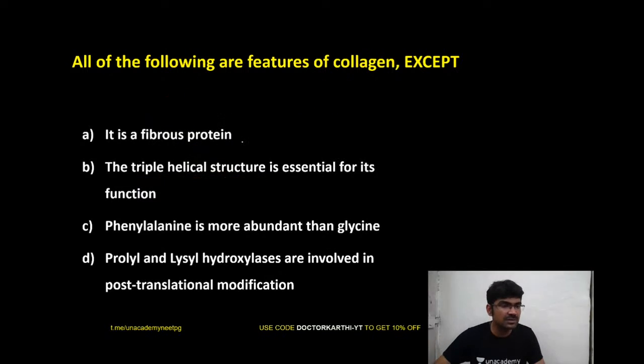Okay, so Nitish is asking, sir, please repeat alpha helix and collagen helix. So you have secondary structures of protein, right?